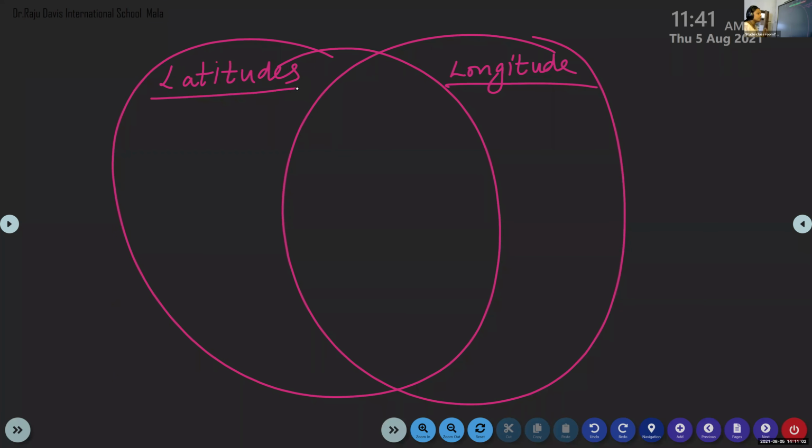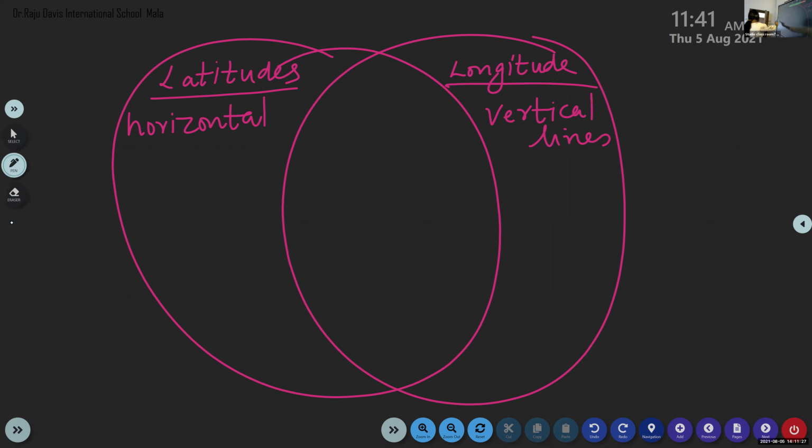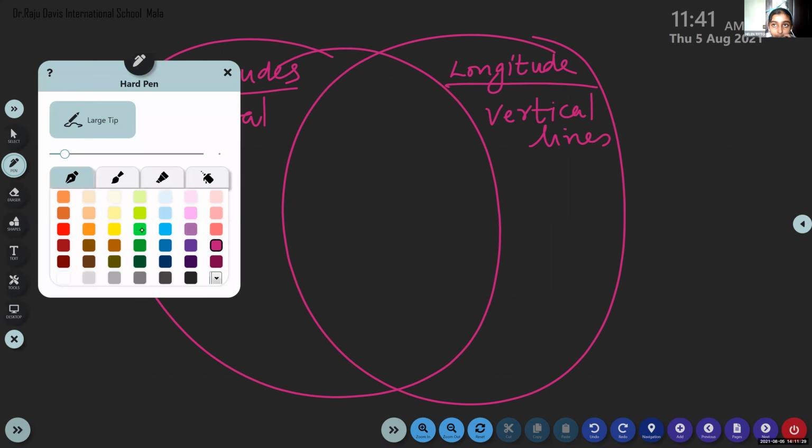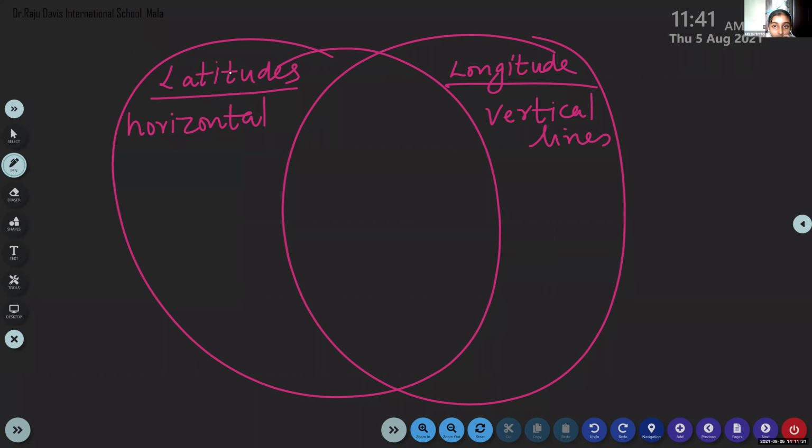Tell me what are the differences between latitude and longitude? Latitudes are horizontal lines and longitudes are vertical lines. Yes, horizontal lines. And there are totally 180 latitudes. Ma'am, there are 360 longitudes.